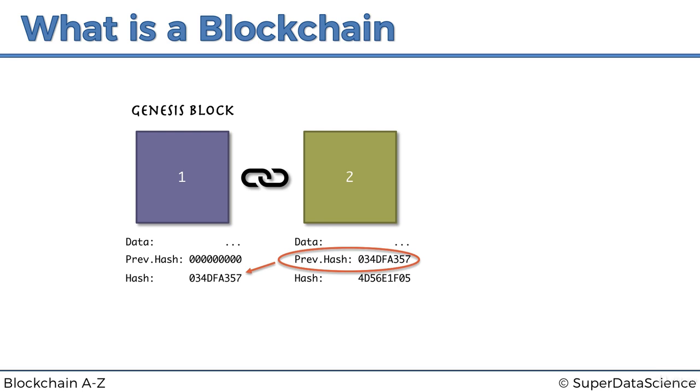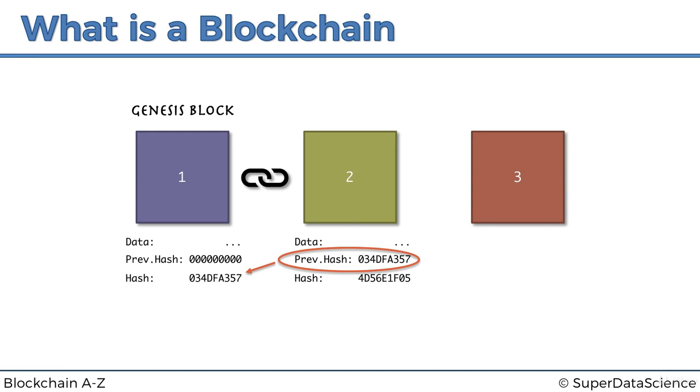So if anything were to change at block number 1, its fingerprint would change. If somebody were to tamper with the data, this fingerprint would change, and it would no longer match this fingerprint. So we would know, by looking at this block, that somebody tampered with the previous block.